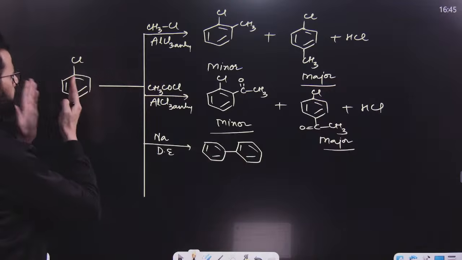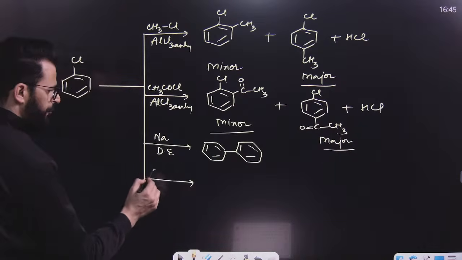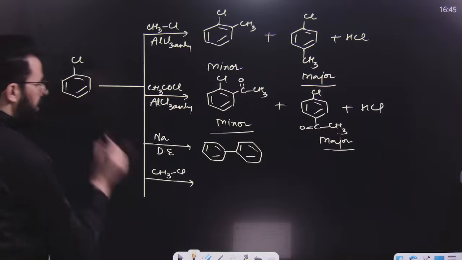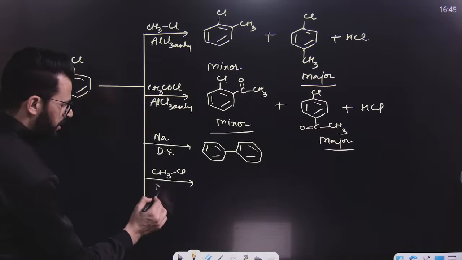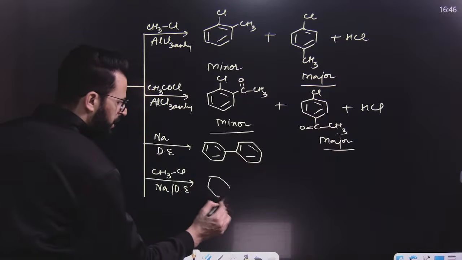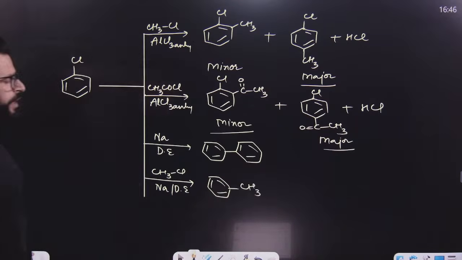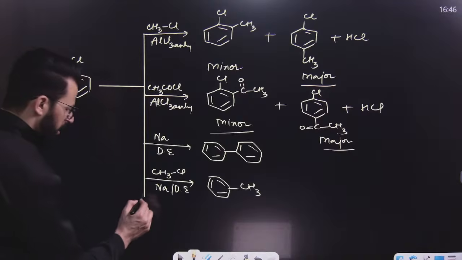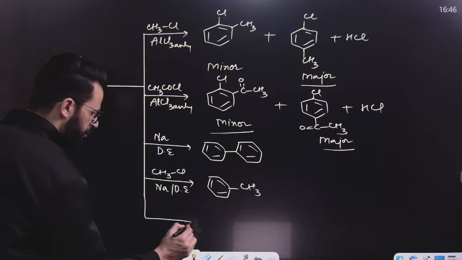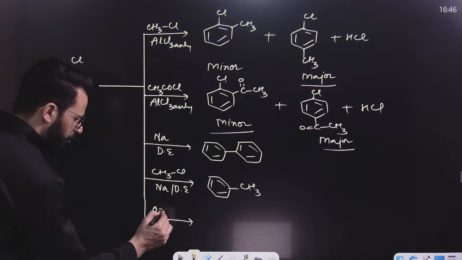If you treat aryl halide, then it is known as Fittig reaction. And if you treat both aryl halide as well as alkyl halide with sodium in dry ether, that reaction is known as Wurtz-Fittig reaction, and the major product of Wurtz-Fittig reaction will be this one.